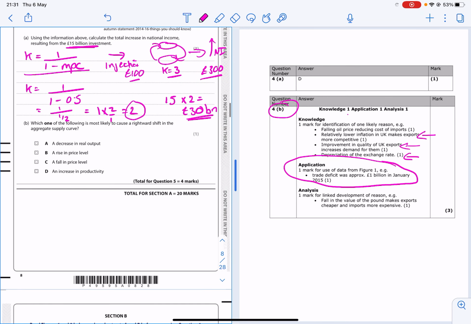And then part B: which one of the following is most likely to cause a rightward shift of the aggregate supply curve? So a rightward shift of the aggregate supply curve means you go from AS1 to AS2. So falling cost of production is an example of something that shifts the aggregate supply curve. We don't have falling cost of production there, but we do have something which is similar, which is an increase in productivity. An increase in productivity will lead to a falling cost of production. So D is your correct answer.